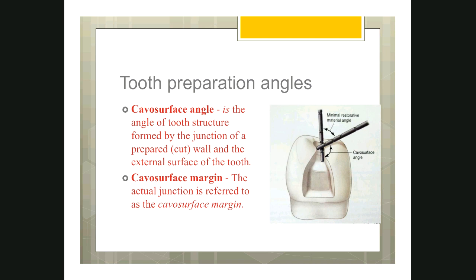As you all know that the angle formed in a straight line is 180 degrees. You know that, right? So this angle is cavosurface angle, whereas the other part, for example if the cavosurface angle is 90, then the restorative material angle will also be 90. If the cavosurface angle is 80, then the restorative material angle will be 100. I hope you know this mathematics. It's very easy. So the margin is called cavosurface margin. The angle is called cavosurface angle.